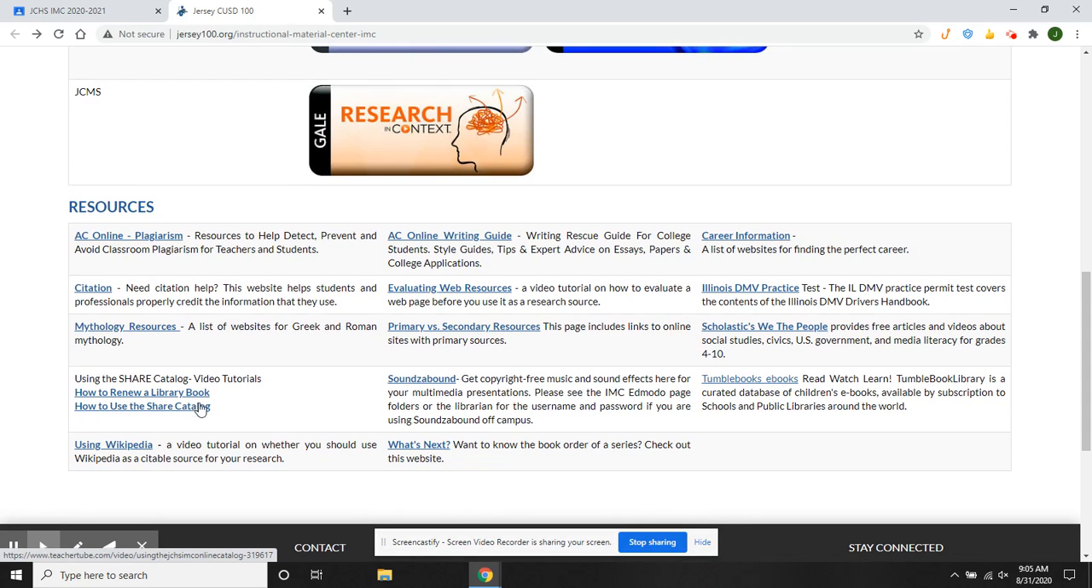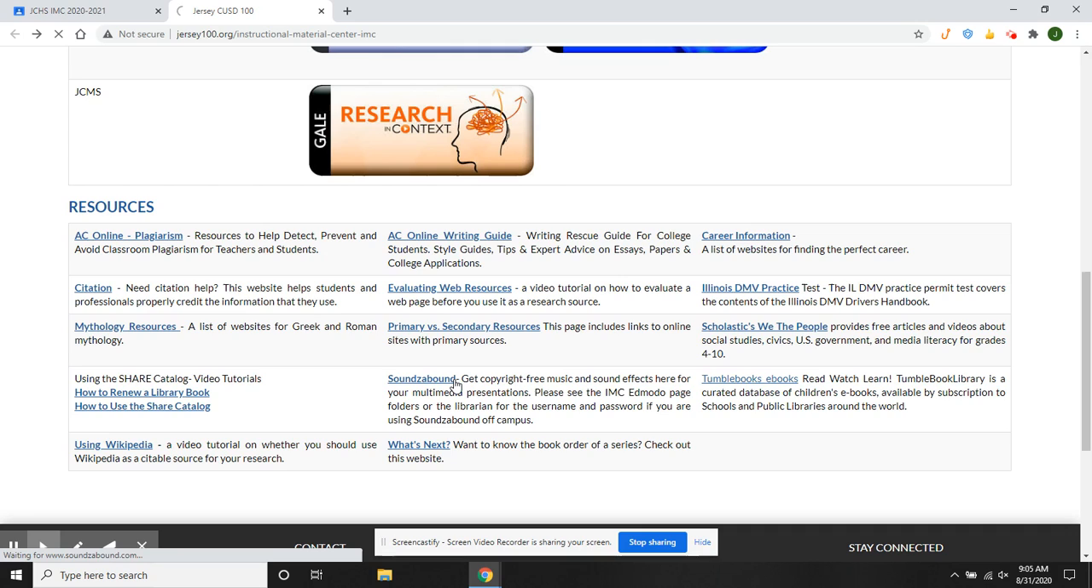There will be some new links added to the Share Catalog tutorials. So if you want to watch on how to check out a book or renew a book or do anything like that with the library system, you can check it through this link.